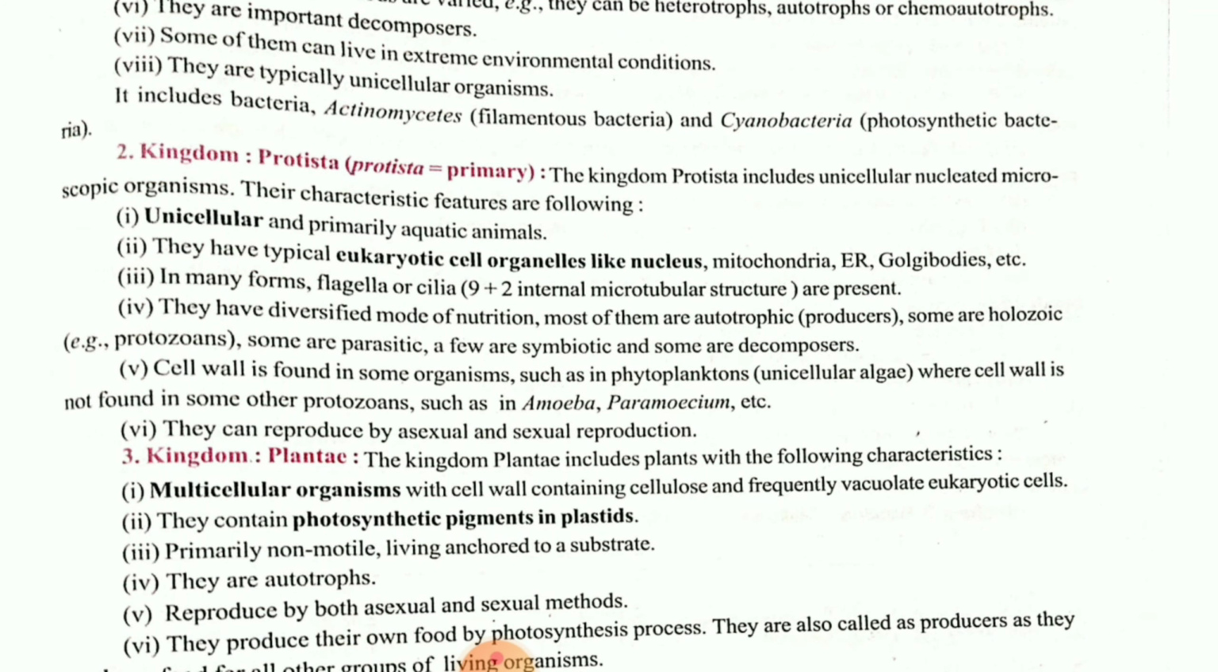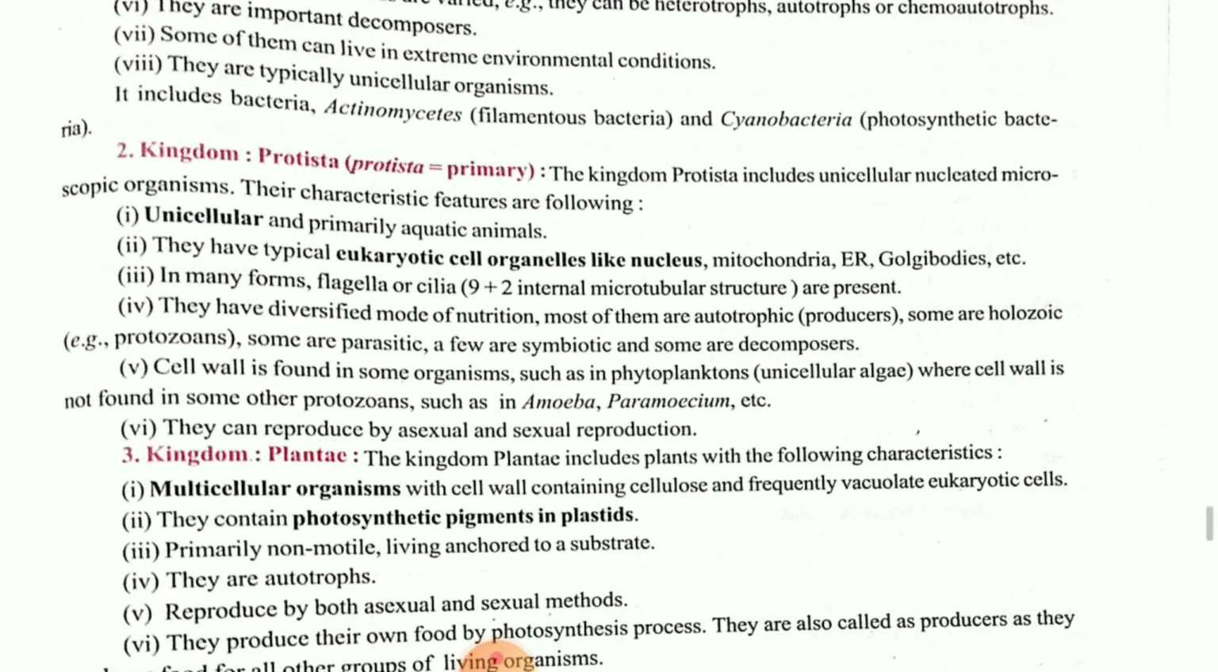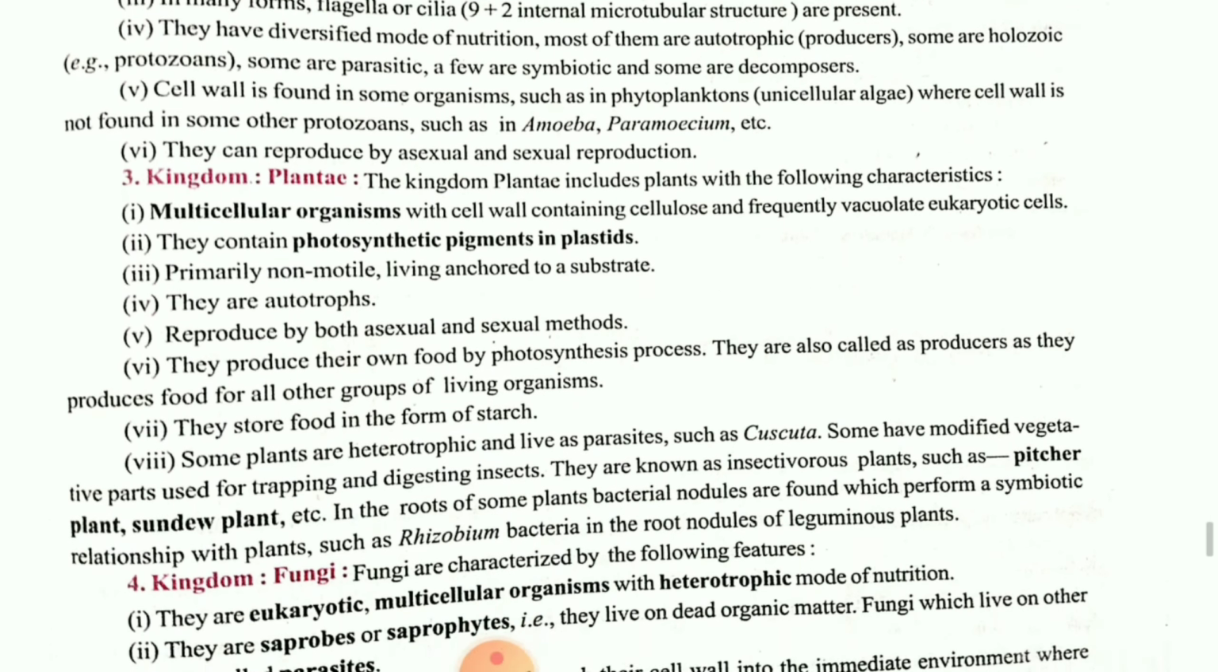Next one is your Protista. The kingdom Protista includes unicellular nucleated microscopic organisms and they are generally aquatic. Nucleus will be well developed, Golgi body, mitochondria, that all will be present. Cilia will be present in 9+2 arrangement. Some are autotrophic, some will be symbiotic, some will be parasitic. So this is overall. Then cell wall, sometimes it may be present, sometimes it may be absent. They will show both types of reproduction, asexual and sexual reproduction.